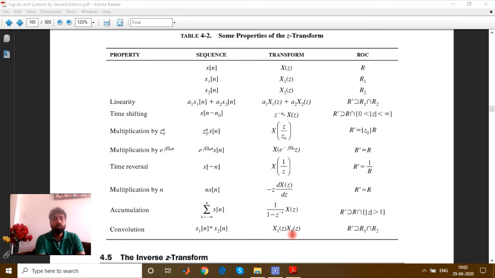I hope the properties, as well as how the Z transform can be calculated and what the standard Z transforms are, are all clear to you. The region of convergence is also very important. Many questions are asked on it, specifically in competitive examinations.